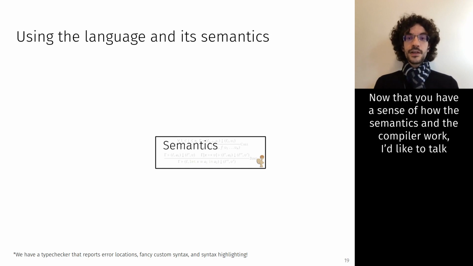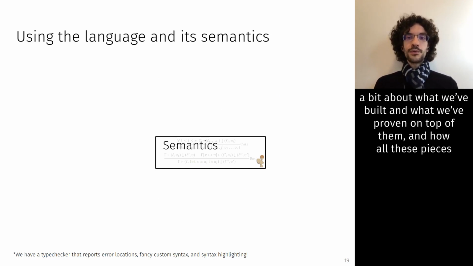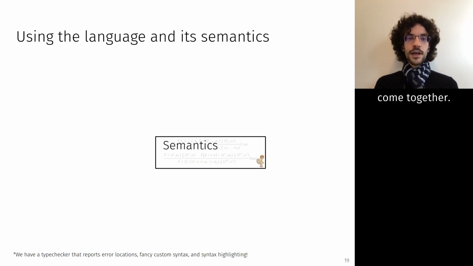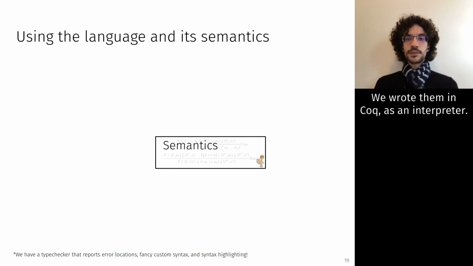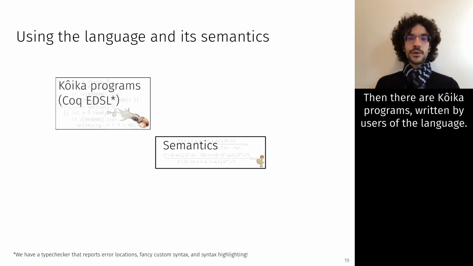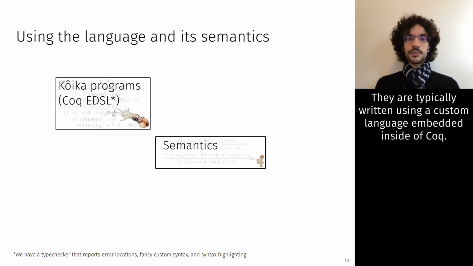Now that you have a sense of how the semantics and the compiler work, I'd like to talk a bit about what we've built and what we've proven on top of them, and how all these pieces come together. Our core object is Koika's semantics, which give meaning to Koika programs. We wrote them in Coq as an interpreter. Then, there are Koika programs, written by users of the language. They're typically written using a custom language embedded inside of Coq.